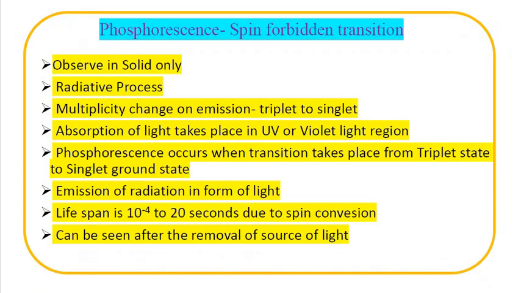phosphorescence. Phosphorescence also has many characteristics. It is a forbidden transition. It is observed in solid only. It is a radiative process. Multiplicity changes on emission, triplet to singlet. Absorption of light takes place in the UV or visible light region. It occurs when transition takes place from the triplet state to the singlet ground state. Emission of radiation is in the form of light. Lifespan is 10 to the power minus 4 to 20 seconds due to spin conversion. It can be seen after the removal of the source of